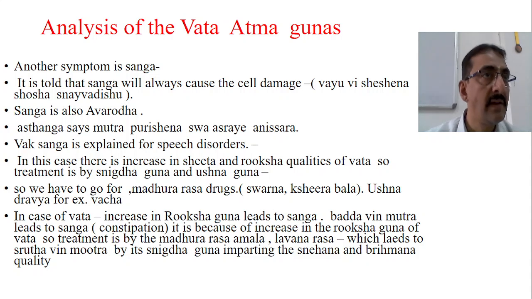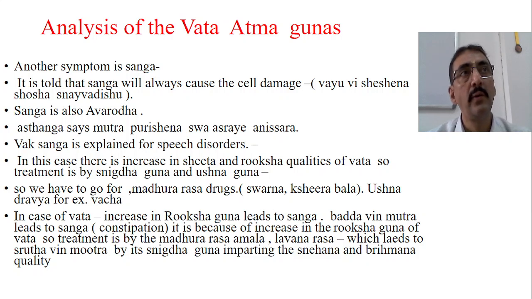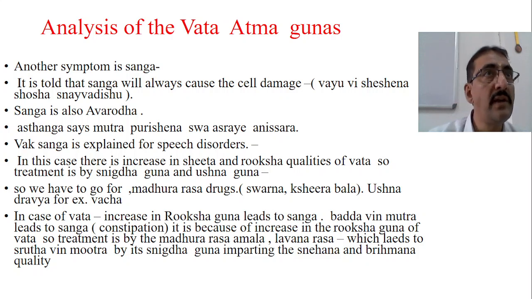Snigdha to combat the Ruksha, which can also cause Sangha, and when Shita increases, it definitely causes Sangha. So to relieve the Sangha, you have to go for Ushna Guna and Snigdha Guna: Snigdha Guna to decrease the Ruksha Guna and Ushna Guna to release the Shita Guna, so that Sangha can be removed.